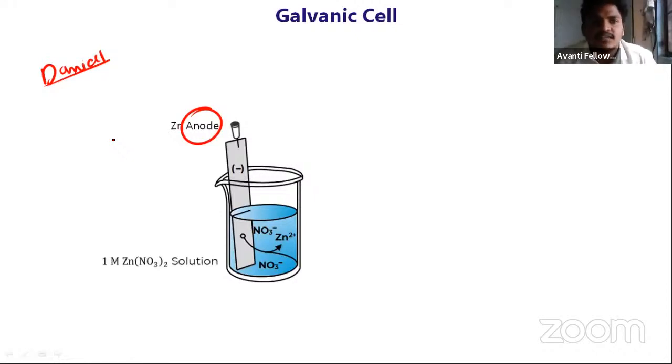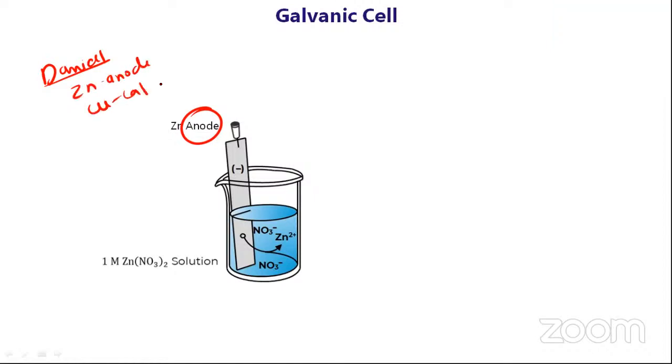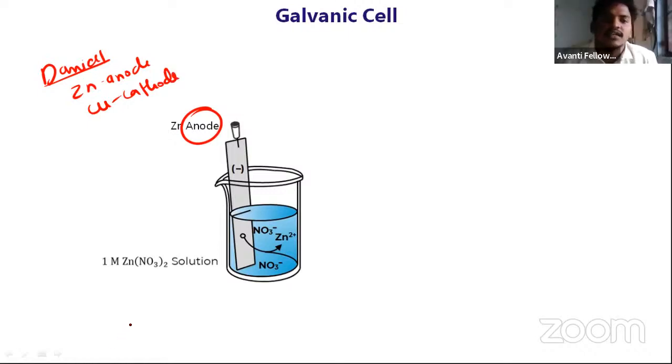What will this Daniel cell do? The Daniel cell uses zinc as the anode and copper as the cathode. This is what they are going to do. He took a zinc electrode and kept it in the zinc nitrate solution.